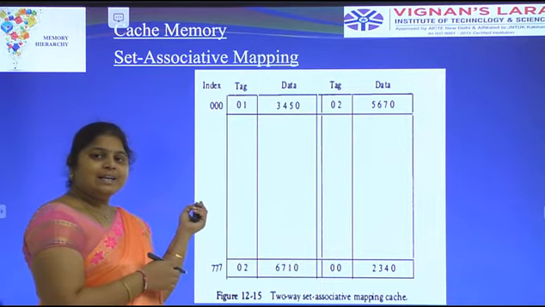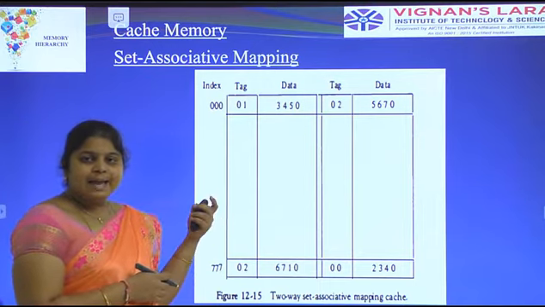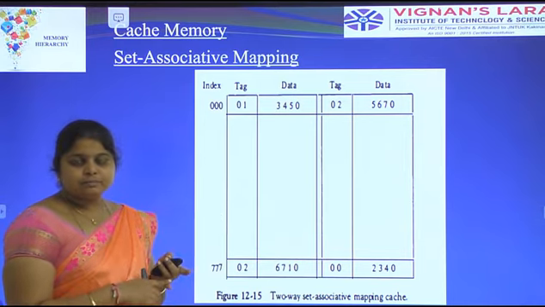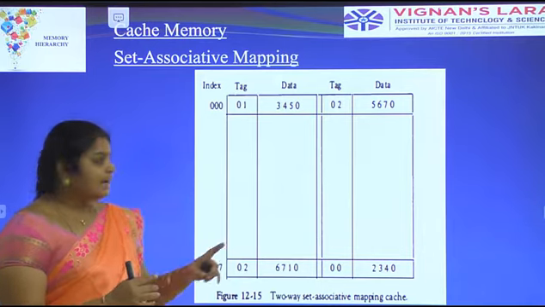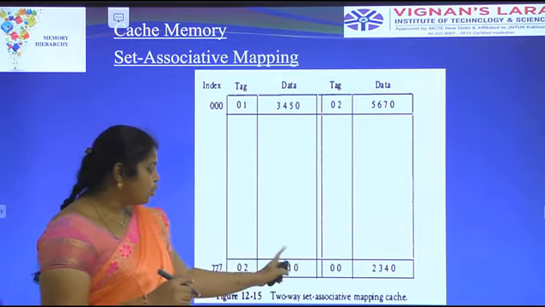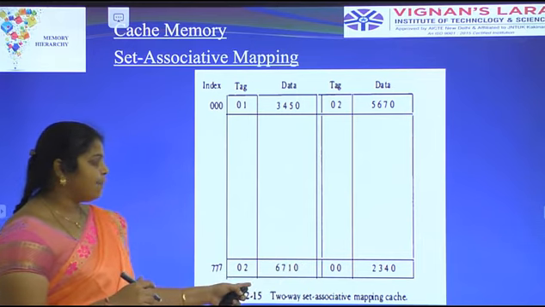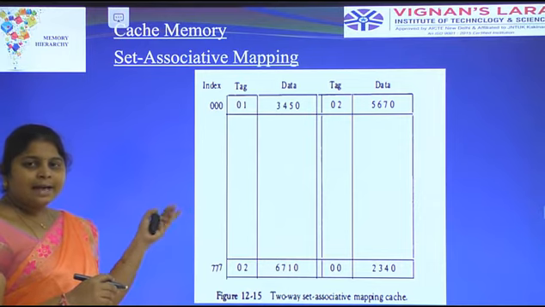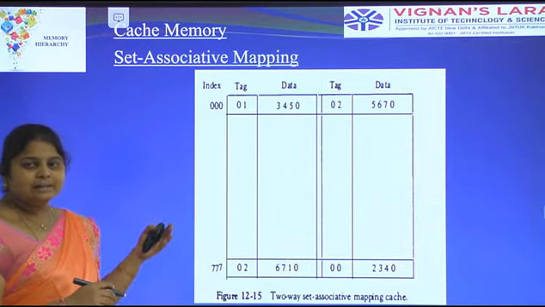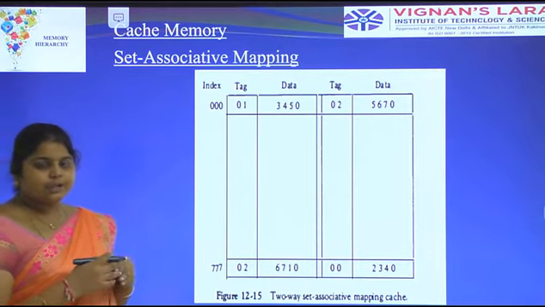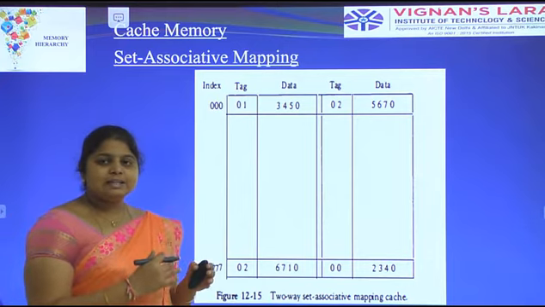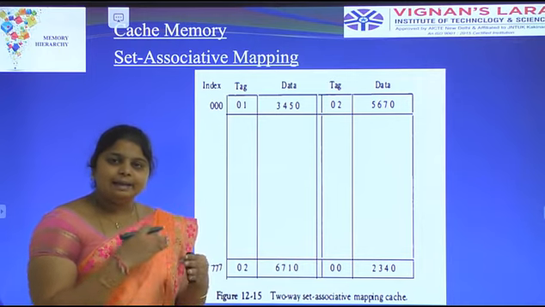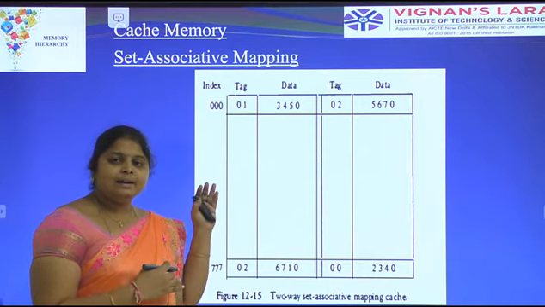What is the disadvantage of direct mapping? It refers to only a single row. Set associative mapping can refer to two rows of data, so two-way set associative mapping occurs. In direct mapping, when words with the same index occur frequently, the hit ratio decreases drastically. That is the disadvantage of direct mapping, and that is why we have to avoid it.